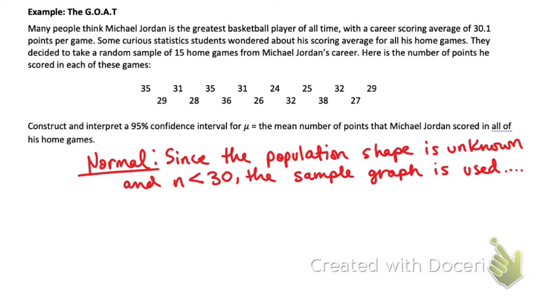We get to sketch the sample graph. So you're going to sketch your box plot.